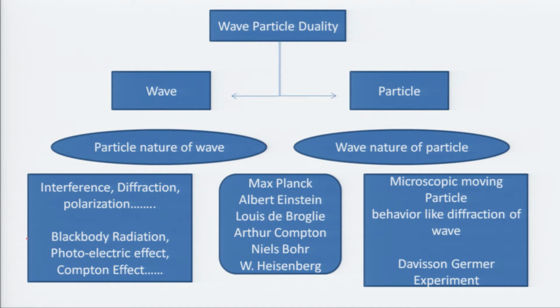Now, first of all we have to understand what is a wave particle duality. If the wave and particle are indistinguishable, then we can say this is wave particle duality, but it is difficult to understand. First of all, how can we recognize someone? If in my class there is some student, Sujit is here.